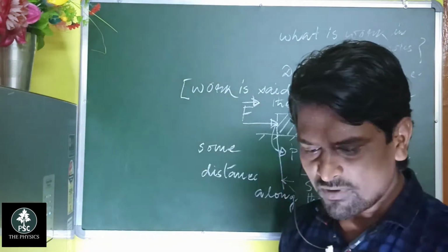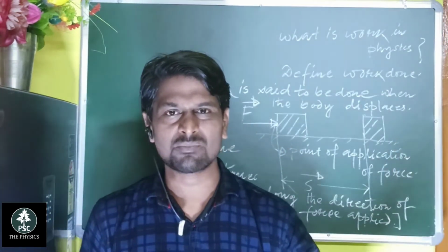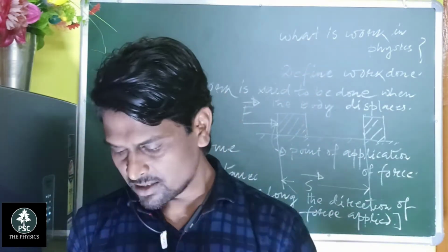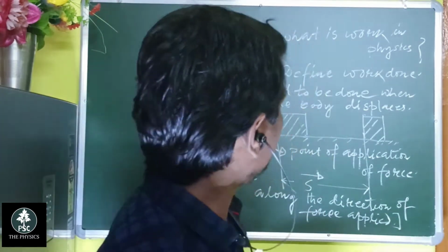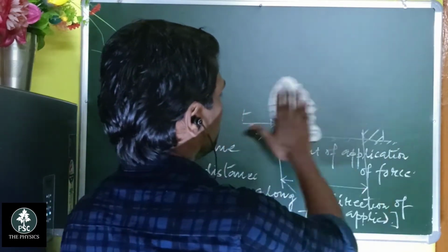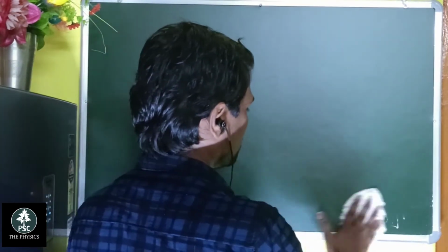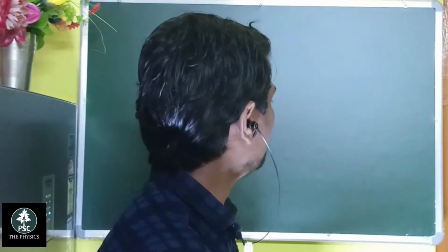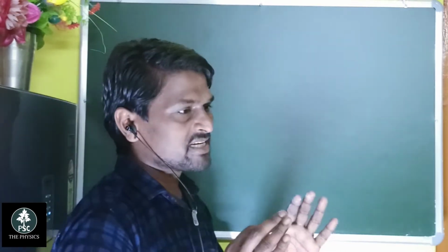Work is said to be done when the body displaces some distance along the direction of force applied, or the body moves along the direction of force. If we move a particular body, then we can say that the work is said to be done. Students, in physics, work is done when it displaces the body. So this is the main difference.